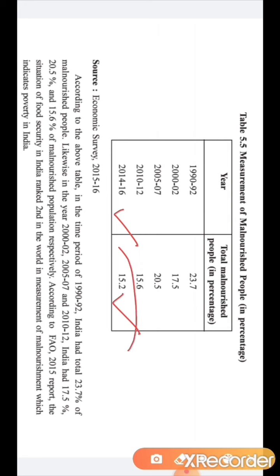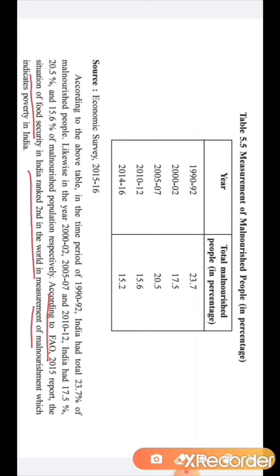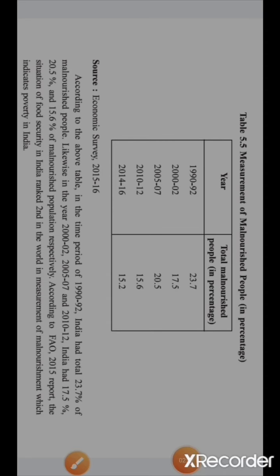But students, 15.2% of the population of India is not getting proper food. Their food is lacking mineral, calorie, protein and carbohydrate. This 15.2% is quite high. Now the next thing: according to the FAO report of 2015, the situation of food security in India ranks second in the world in the measurement of malnourished people, which indicates poverty in India.